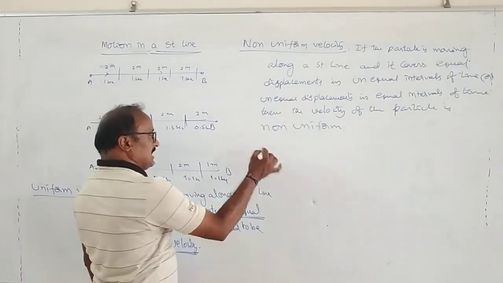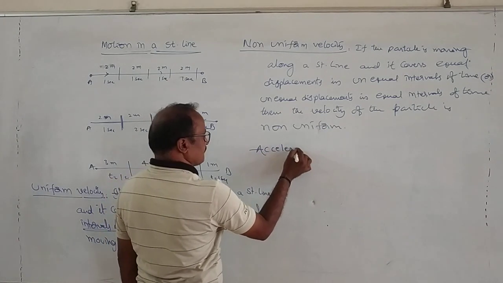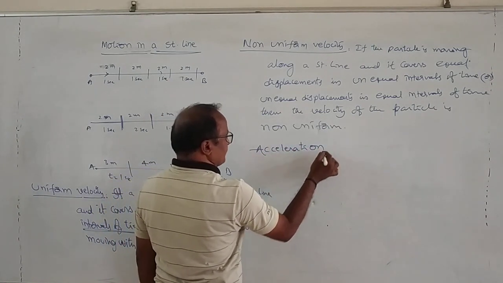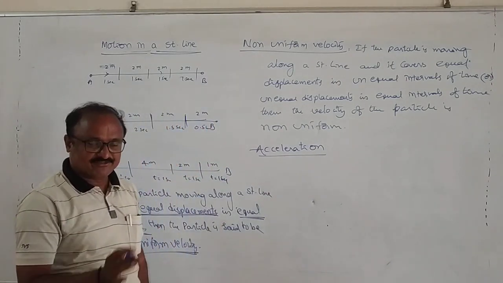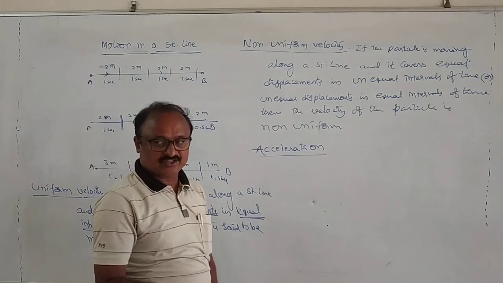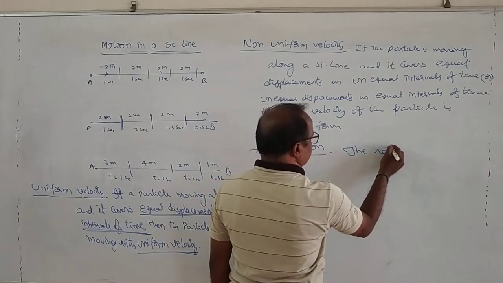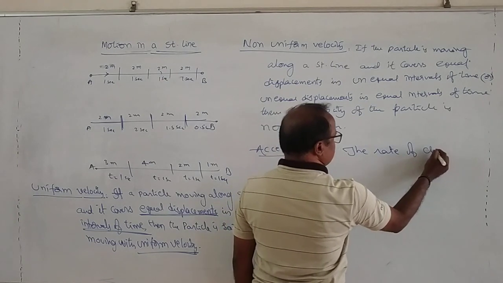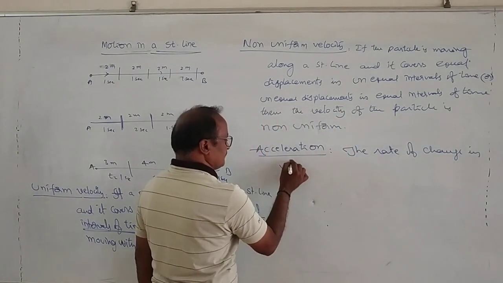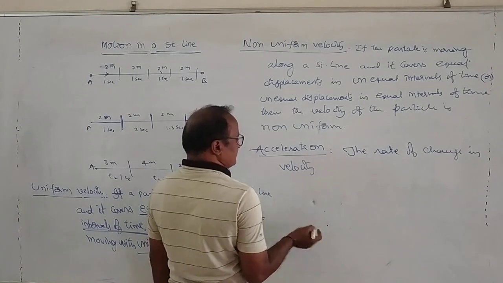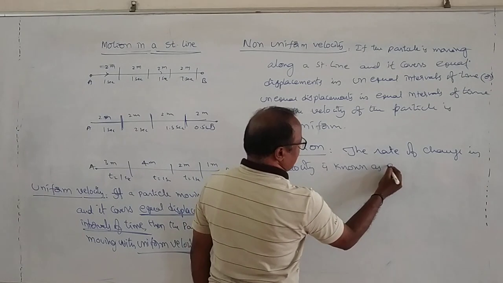Next again, how do we define acceleration of the particle? Acceleration can be defined as the rate of changing velocity of a body. So the rate of changing velocity is known as acceleration.